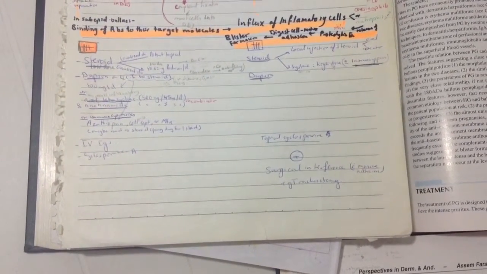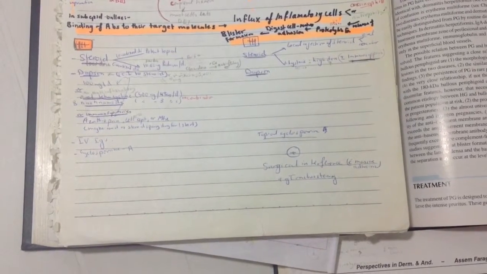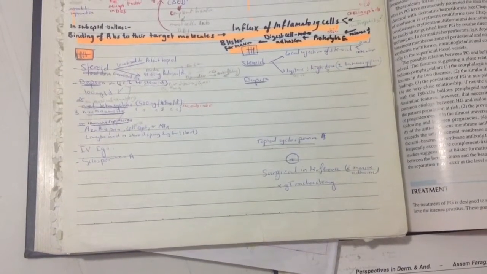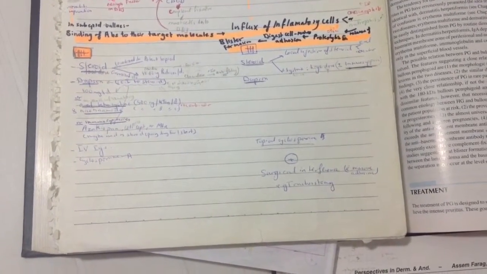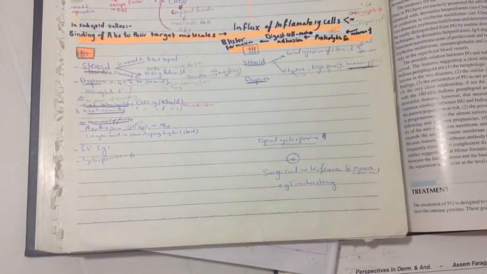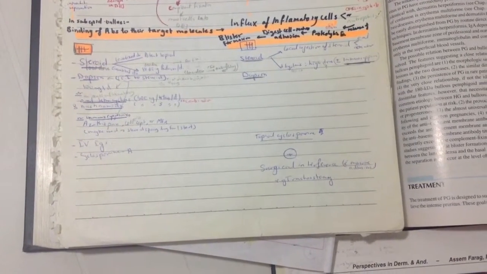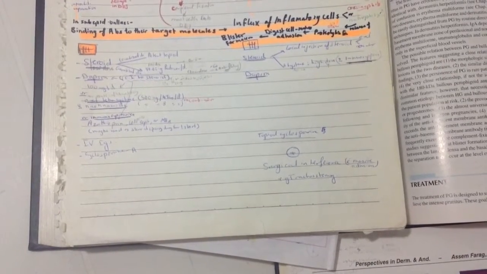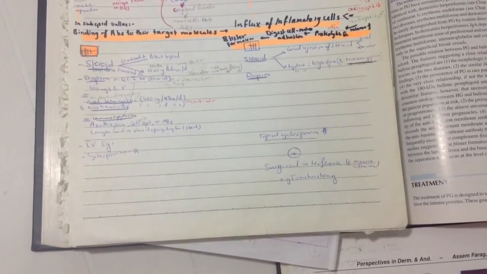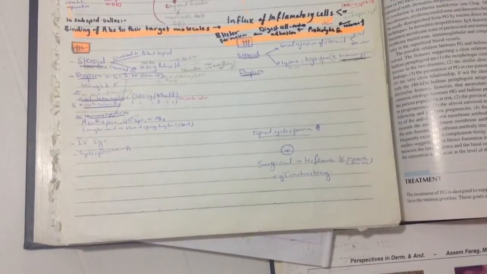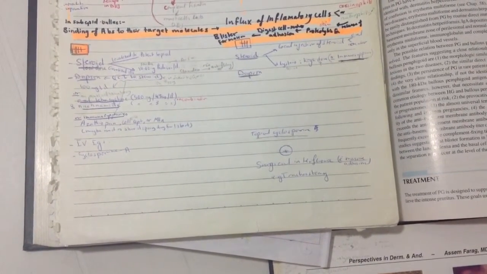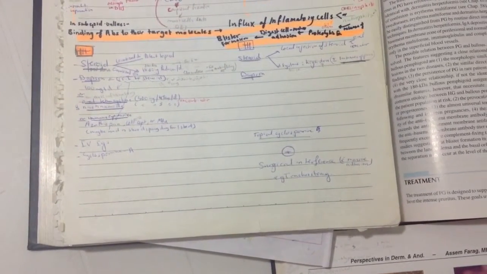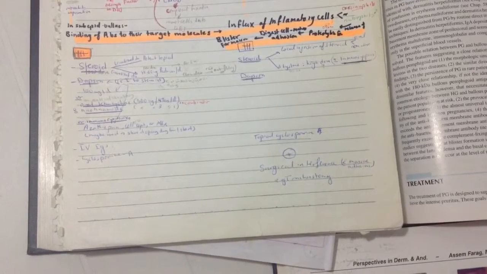If it is generalized, we can give a low dose, 40 to 60 milligram prednisolone per day. Also Dapsone, 100 milligram per day, is another option. Oral tetracycline and nicotinamide: 500 milligram 4 times per day for tetracycline, and nicotinamide 500 milligram 3 times per day. And immunosuppressives such as azathioprine, Cellcept, or methotrexate are used as steroid sparing from the start. Intravenous immunoglobulins and cyclosporin A. This is the treatment: steroid, Dapsone, oral tetracycline, nicotinamide, immunosuppressives.